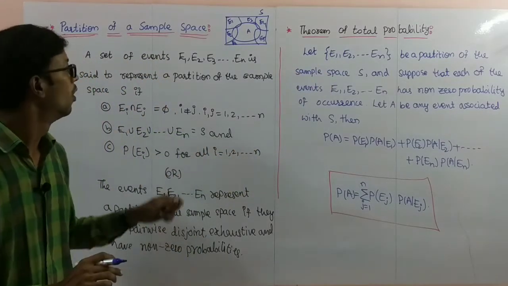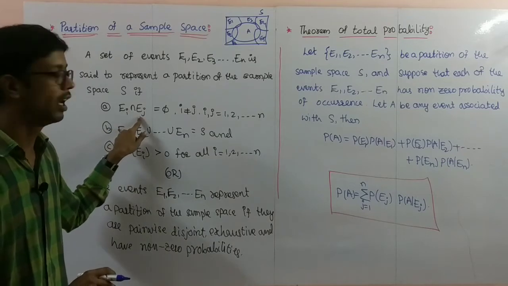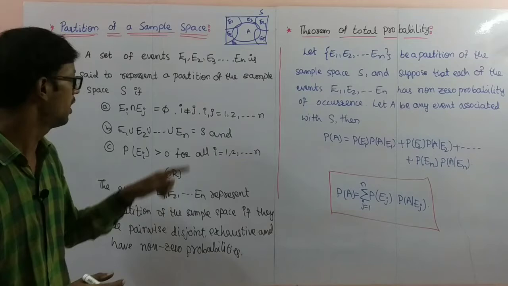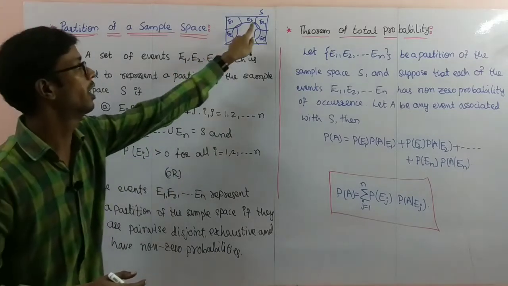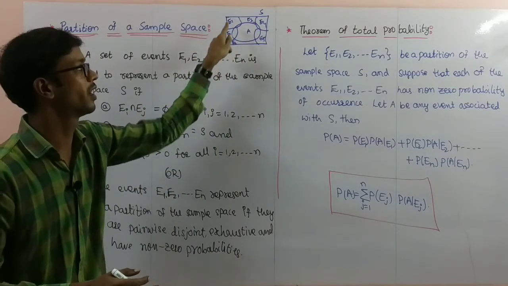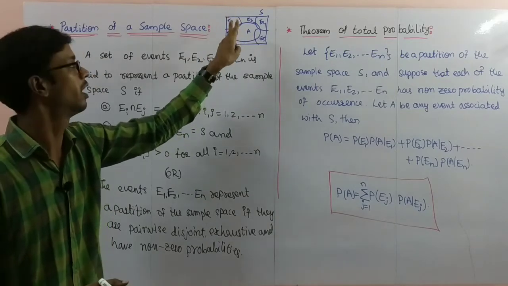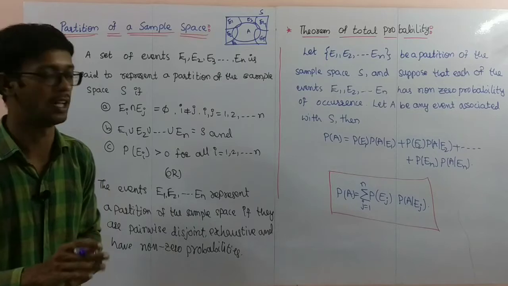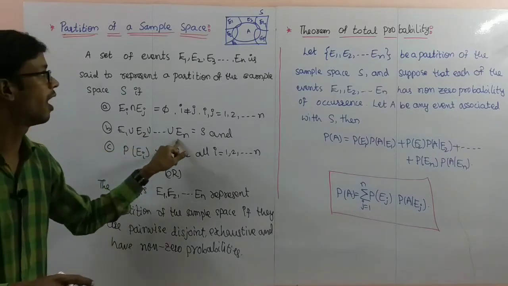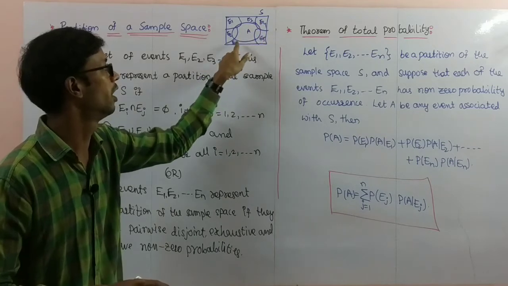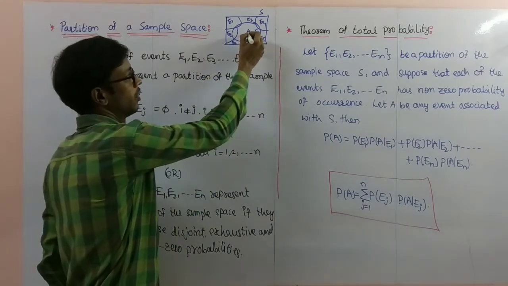You observe here, E1 and E2 have no intersection part; it is empty. If you check E1 E3, E1 E4, every pair, the intersection is empty. Next, the union of all E1, E2, E3, E4, E5, E6, and this event A.